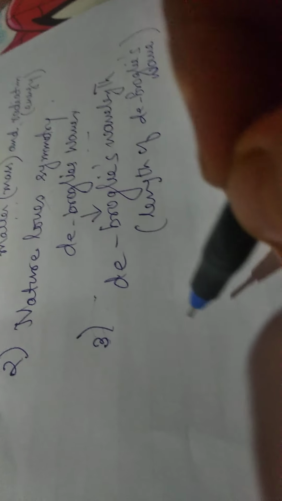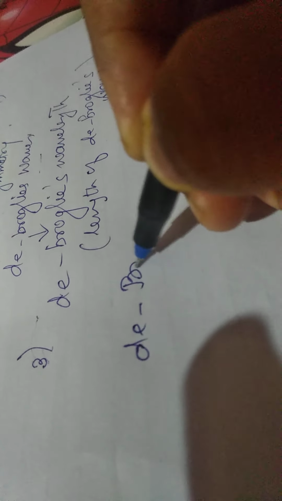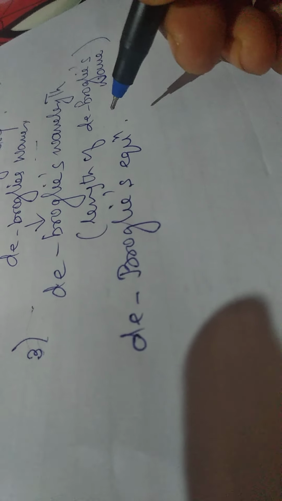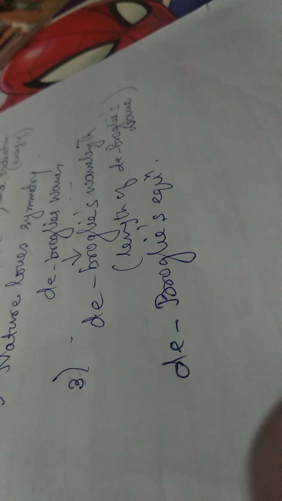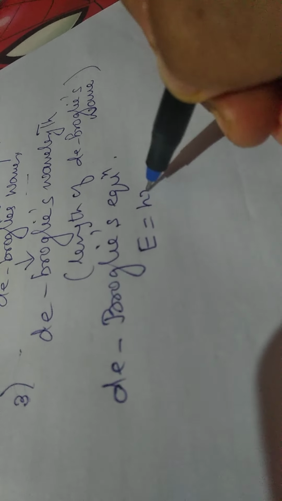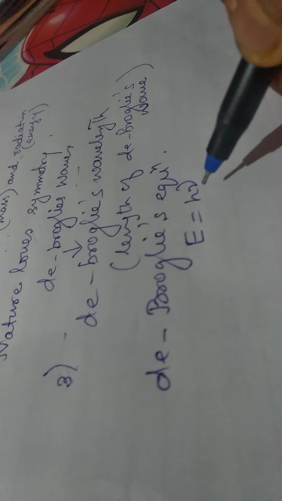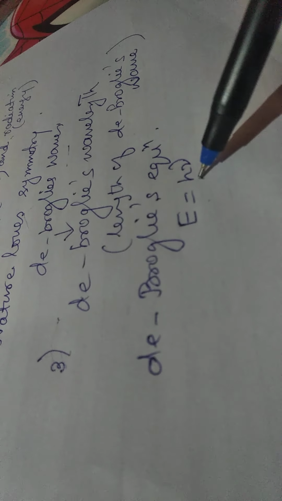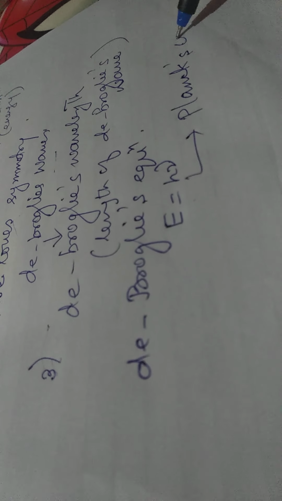Now, in order to deduce de Broglie's equation, or rather wave equation, Planck said that according to the quantum theory of radiation, energy is exhibited not in continuous form but in discrete packets, given by E equal to h nu, where h is the Planck's constant, nu is the frequency of radiation, and E is the energy. h is named after the scientist Max Planck.